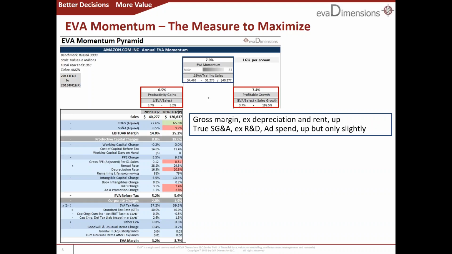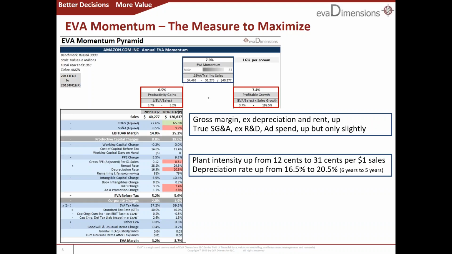Selling cloud computing is a more expensive proposition than internet fulfillment. More significantly, the intensity of the plant-based increased 2.5-fold. There's now a lot more money in distribution centers and data centers compared to sales than before, and those assets are being depreciated and must be replaced more rapidly than before.